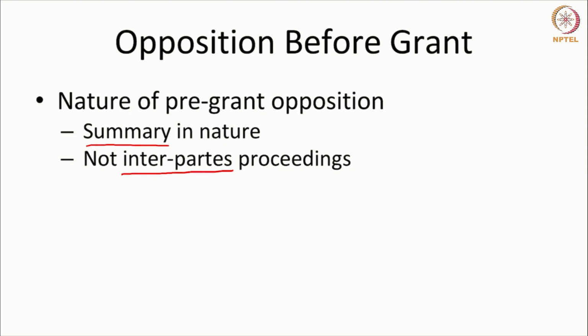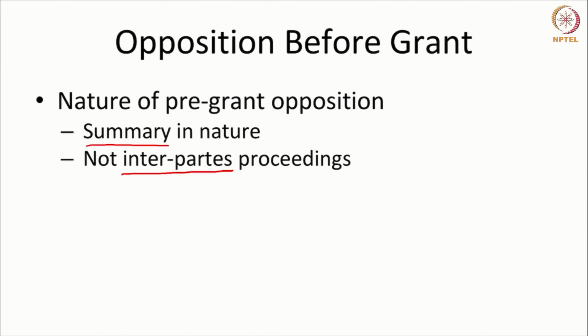Opposition is not a proceeding which is inter partes, though a third party intervenes into the patent office. An opposition is triggered by a third party. The Act says any person can file an opposition. Though it is triggered by a third party, the third party merely supplies information as to why a patent should not be granted. And the third party, whom we call a pre-grant opponent, raises objections with the evidence showing why a patent should not be granted.